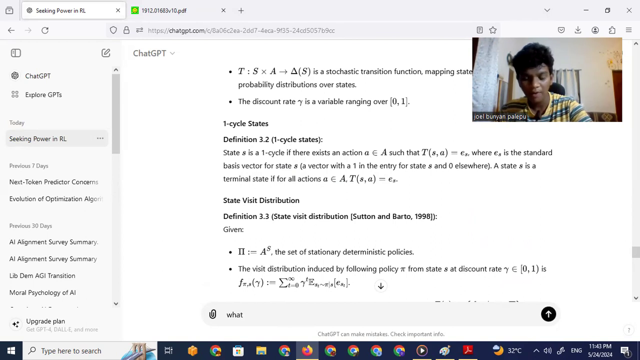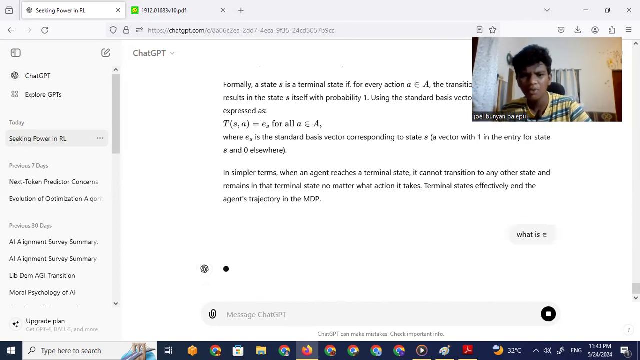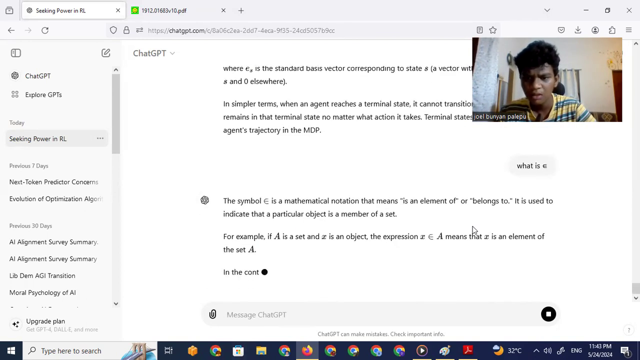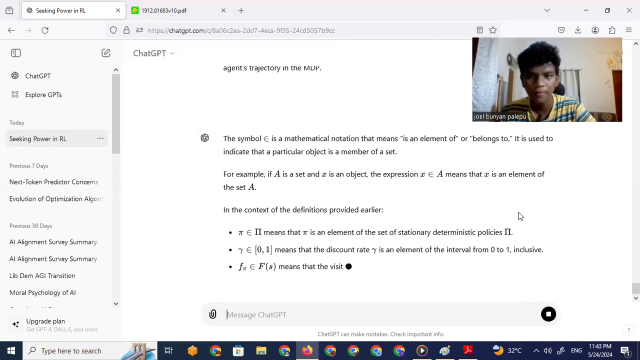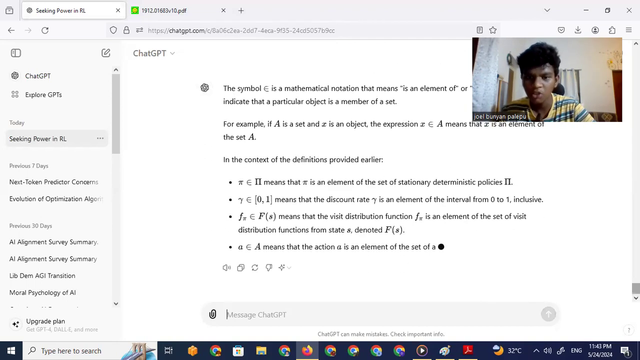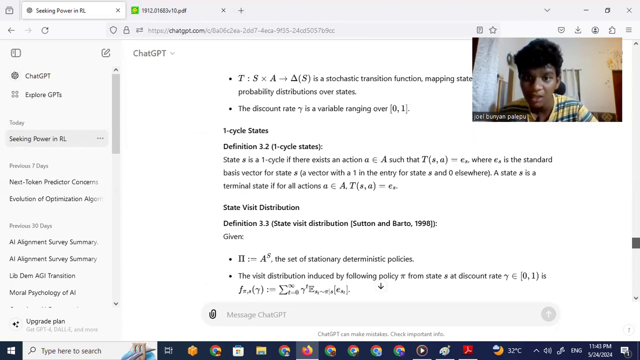What is that? I've never seen it before actually. I think it is denoting that it is a real number or something, or belongs to. Okay, so it belongs to that distribution. I think that is what that is. So A belongs to A, comma, T of S, A equals A. Yes, okay, that does make sense.